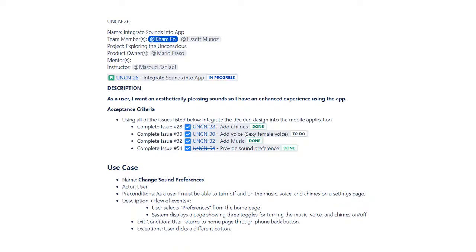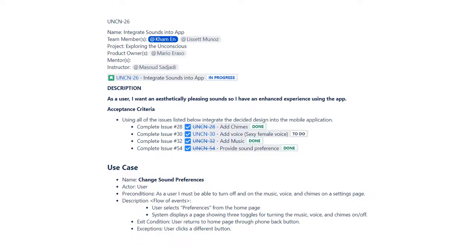This user story focused on adding sounds into the application. The sounds include music throughout the app, playing a chime when buttons are clicked, and the voice for selected activities. This also includes adding a preference page to turn each respective sound on or off.